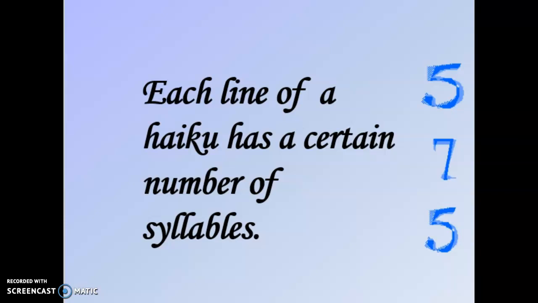A haiku must follow a structure of syllables. So the first line will always have 5 syllables. In the second line, there will be 7 syllable sounds in words. In the third line, we'll also have 5 syllables. So it follows this pattern of 5, 7, 5.